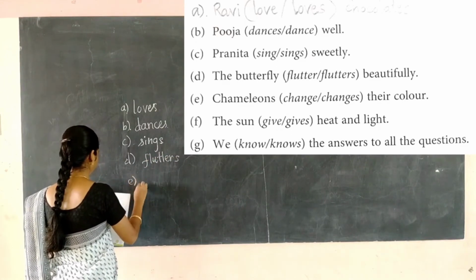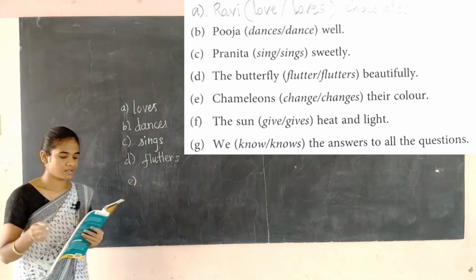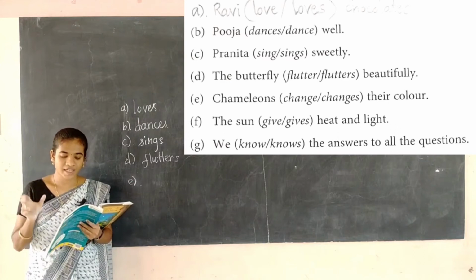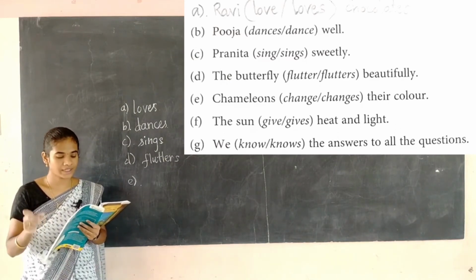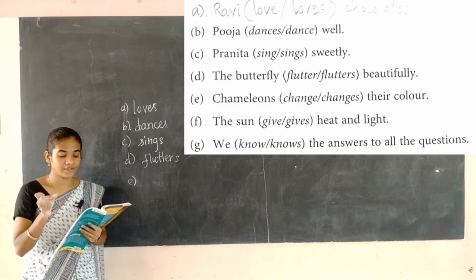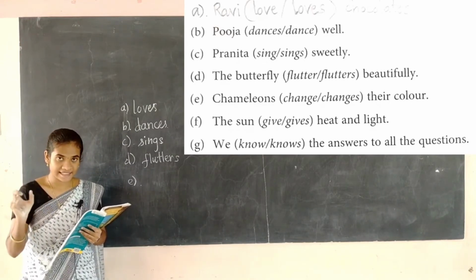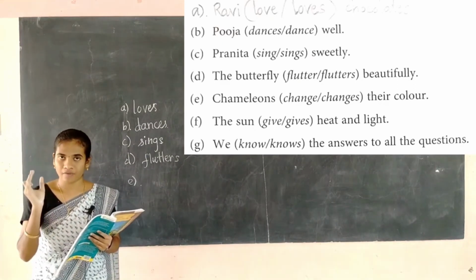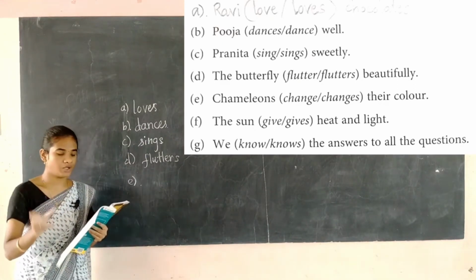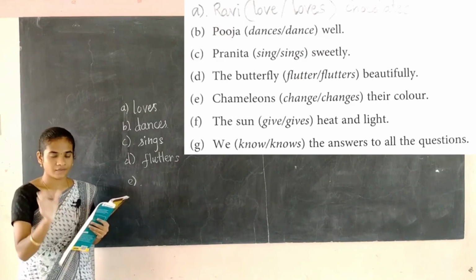Then next, chameleons change their color. Here chameleons is given as a plural, so we don't need to add anything to the verb. We just put the verb only.